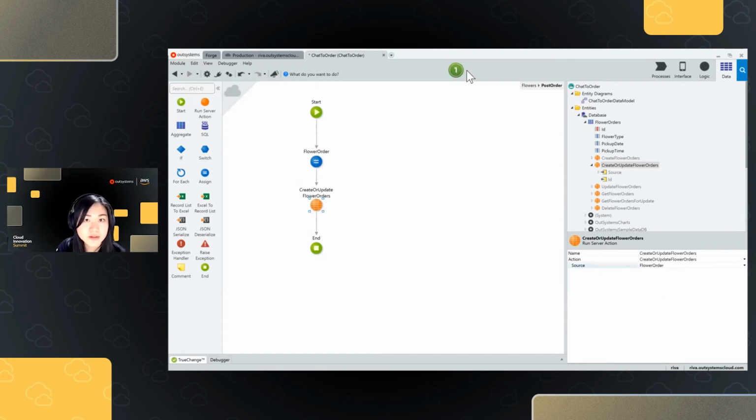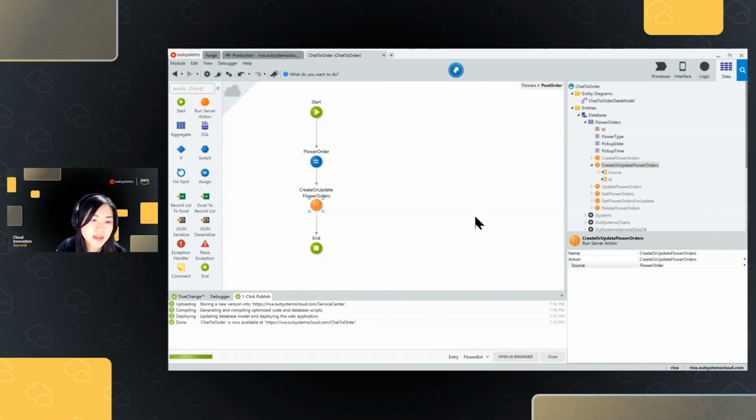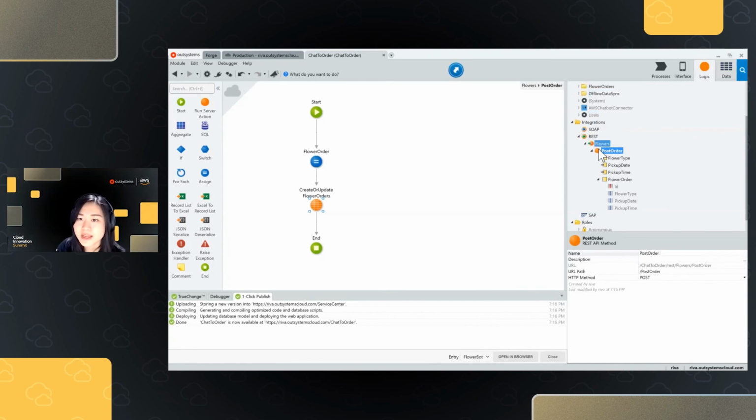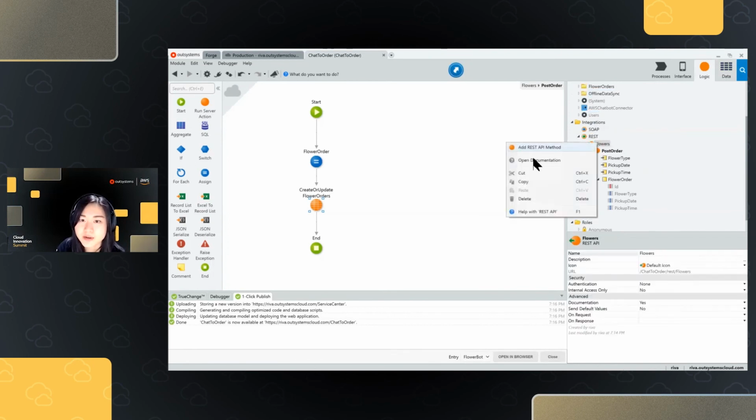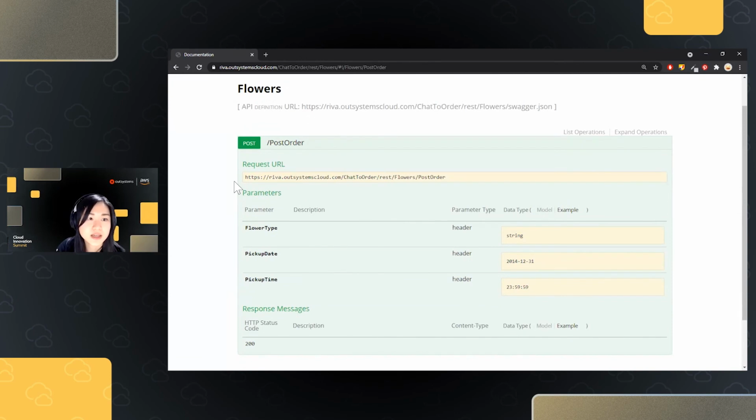So with that, we already have our REST API ready for consumption. I'm clicking the one-click publish, and it's already publishing the API for me. After publishing, I could click Open Documentation, where OutSystems created a documentation file for me to see how my REST API looks. So I could copy and paste this. And if you remember, we created our input parameters, which we will receive within our header.